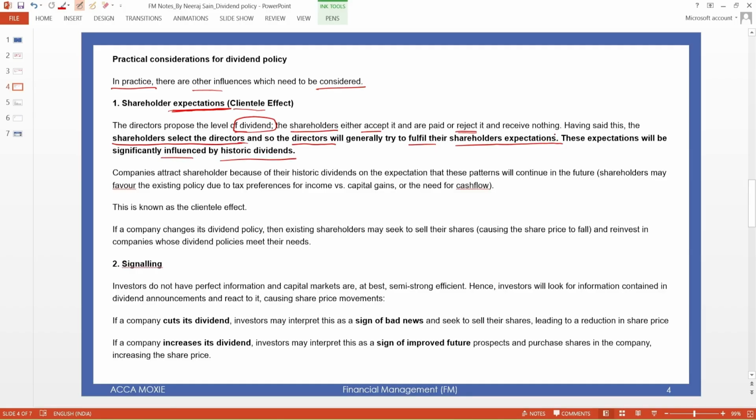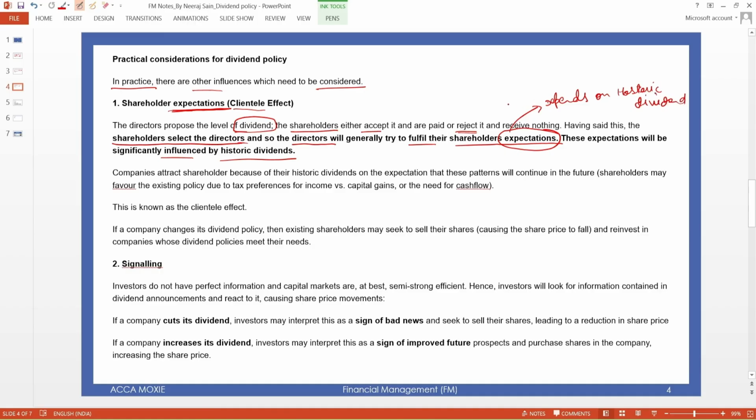The shareholders' expectation depends on historic dividends. Why?